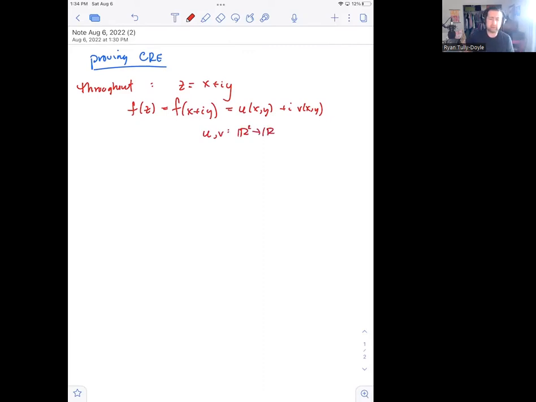Another big assumption in this argument is that u and v are functions that have continuous derivatives. And so through the arguments, in both directions, we're starting with u and v both having continuous first partial derivatives.